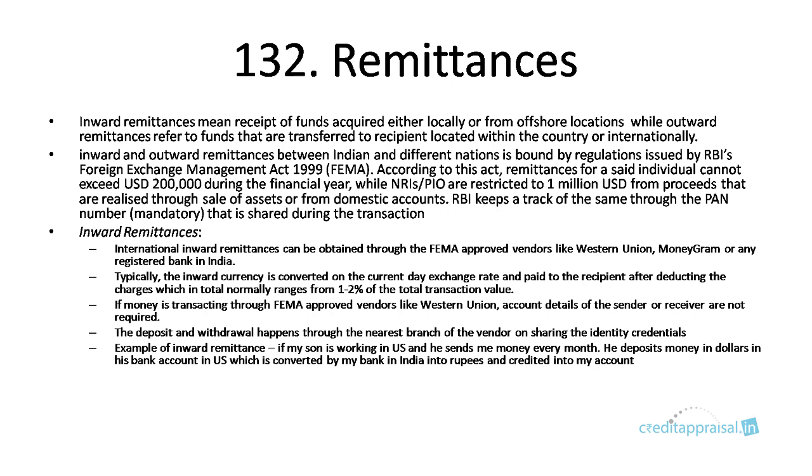Typically, the currency will be converted at the rate of that day, and they'll deduct some fees like 1 to 2%. So, if the money is transacted through FEMA approved vendors, then the account details of the sender or receiver are not required. There is no need to give the account details of either the sender or the receiver. The deposit and withdrawal happens through the nearest branch of the vendor. Say, for example, Western Union will have a lot of branches. So, you can go to the branch, share your credentials and get the money.